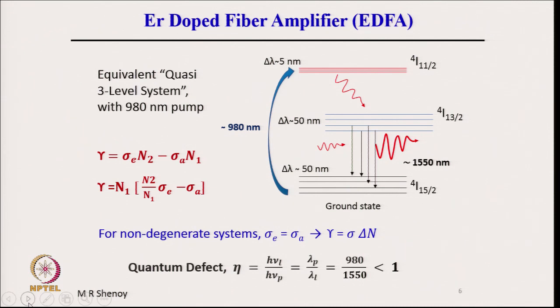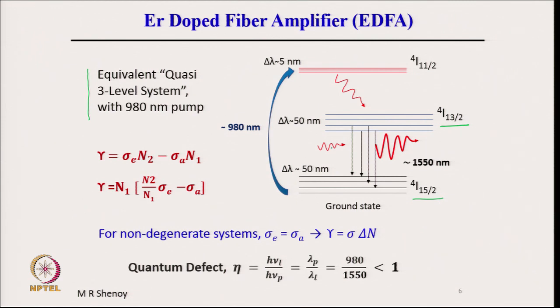So, the erbium doped fiber amplifier, as I have discussed in the previous slide, is equivalent to a quasi 3 level system with the 980 nanometer pump. Atoms are excited to 4I 11 by 2. From there, they rapidly come down to 4I 13 by 2, and a population inversion is created between 4I 13 by 2 and 4I 15 by 2.